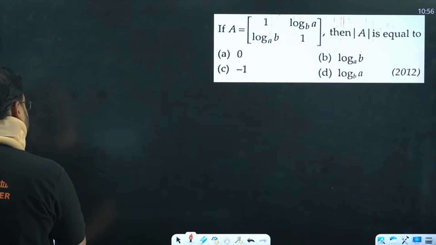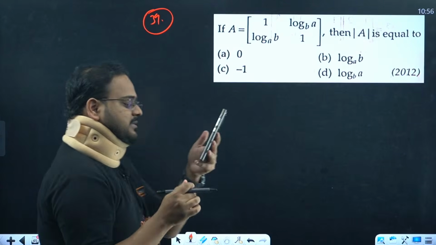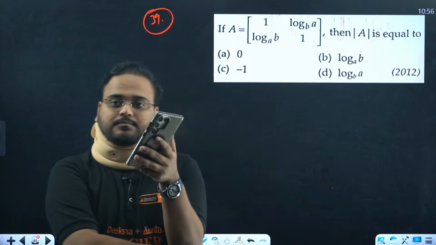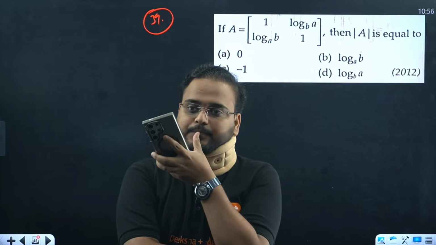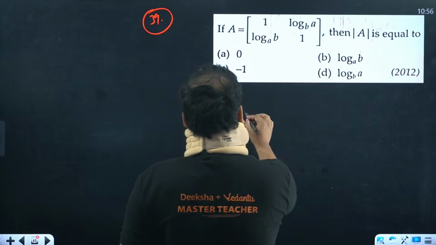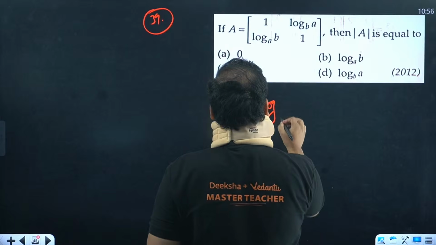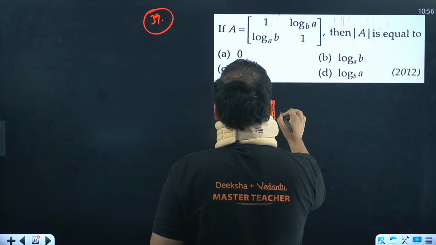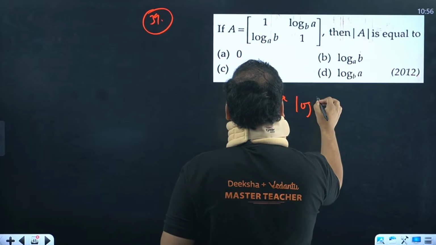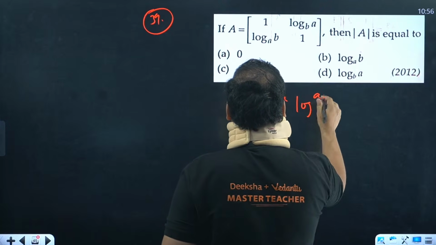38 is A. 39 now. Determinant of A is equal to what? A good question actually. So 1 minus log of B A and log of A, sorry, we'll be having B over here, no?